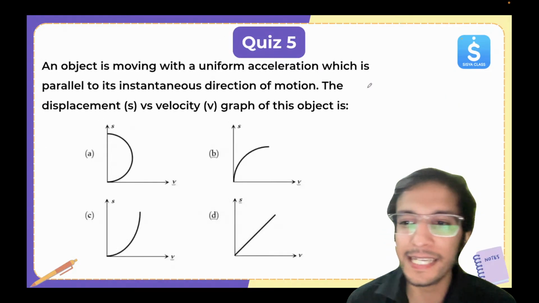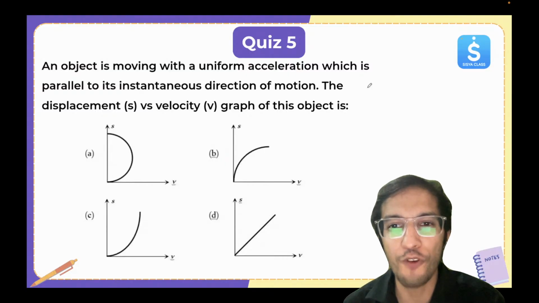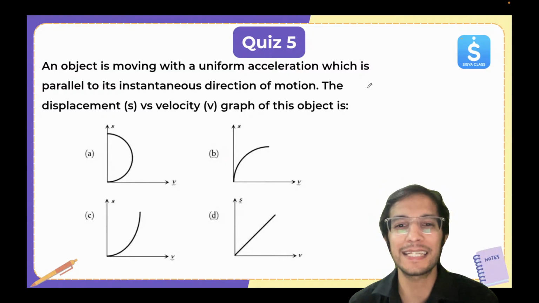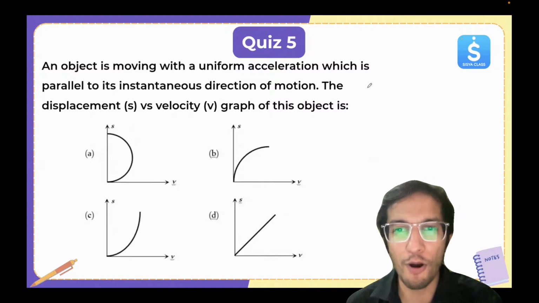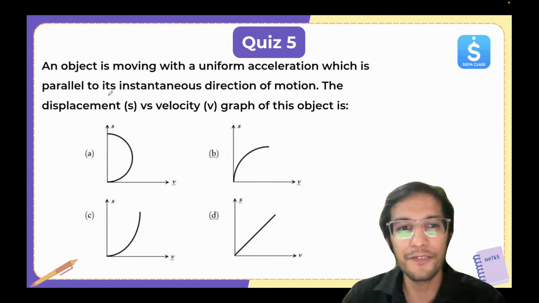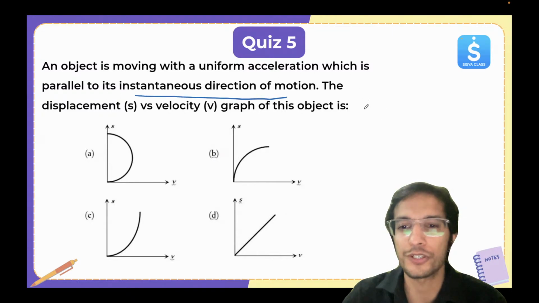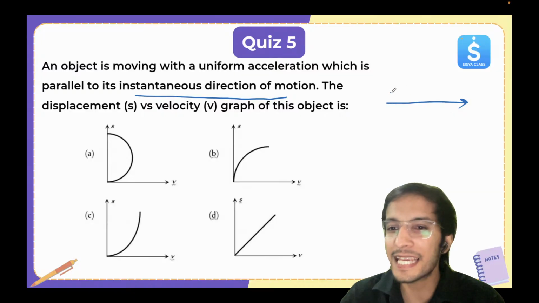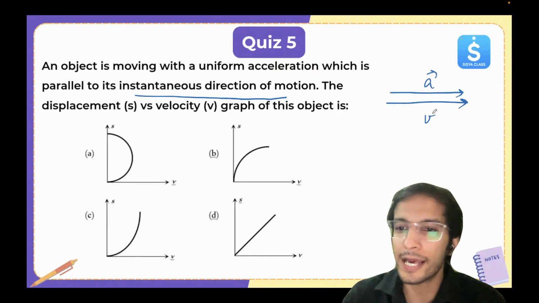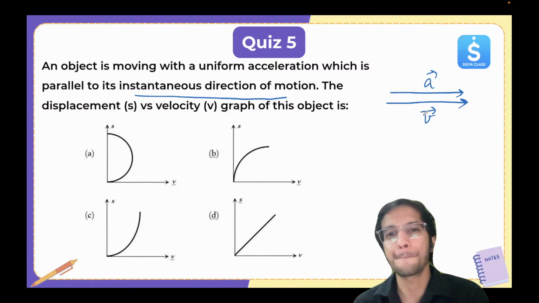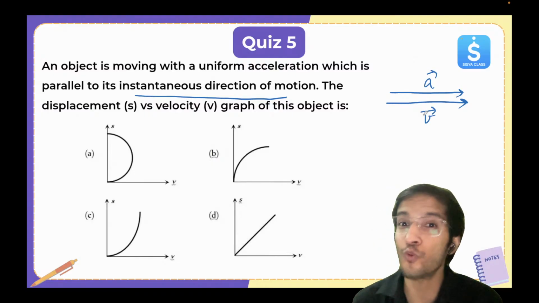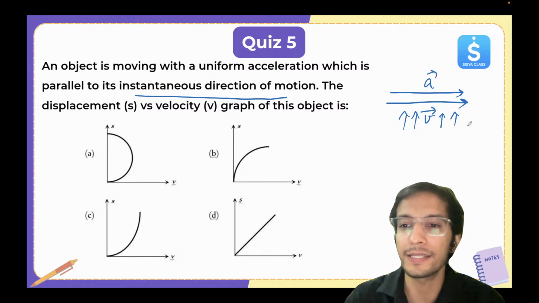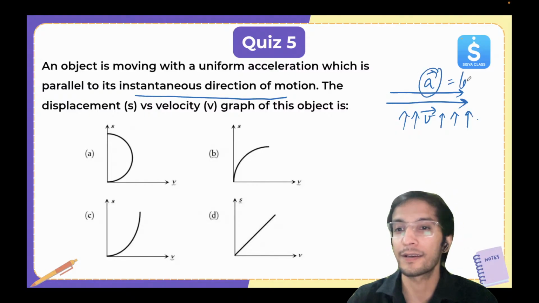Look here. An object is moving with a uniform acceleration which is parallel to its instantaneous direction of motion. So let's say this is the direction of motion and the same is the direction of acceleration. So the direction of V and A is the same. That shows that V keeps on increasing, but acceleration is constant.